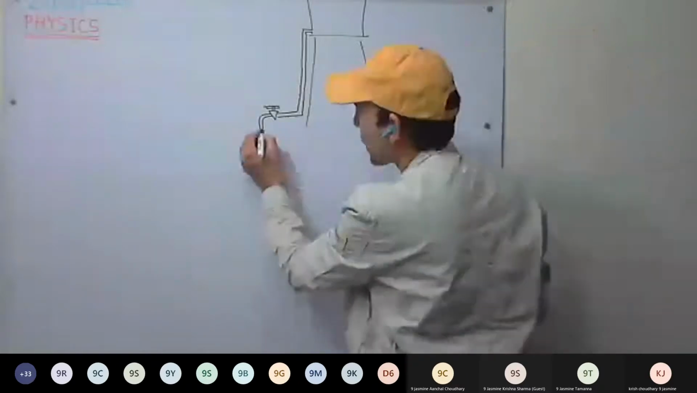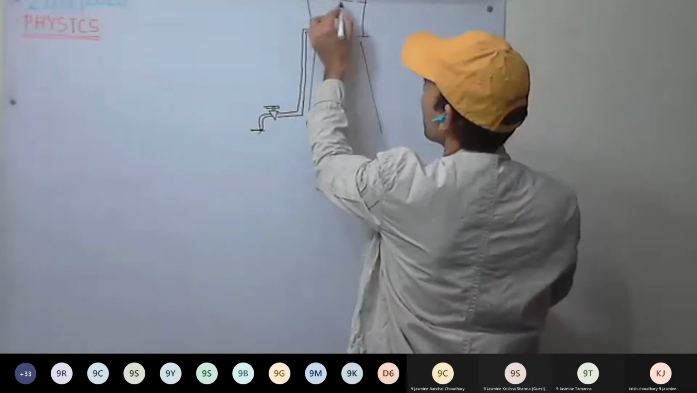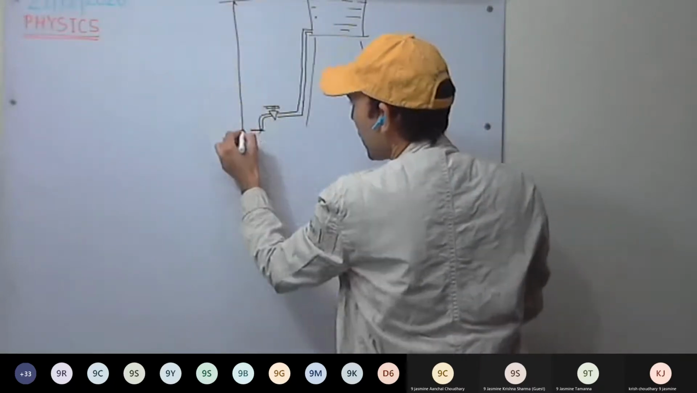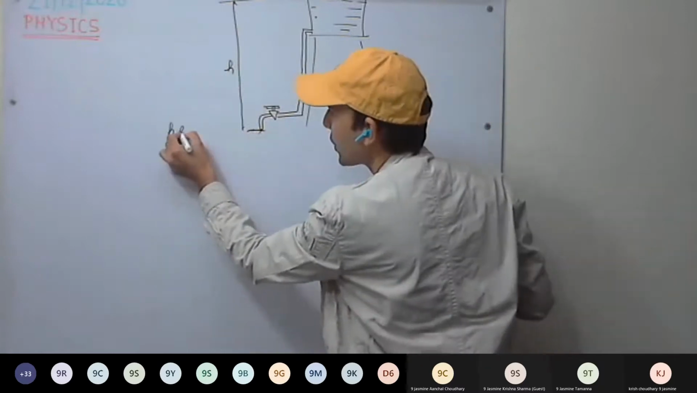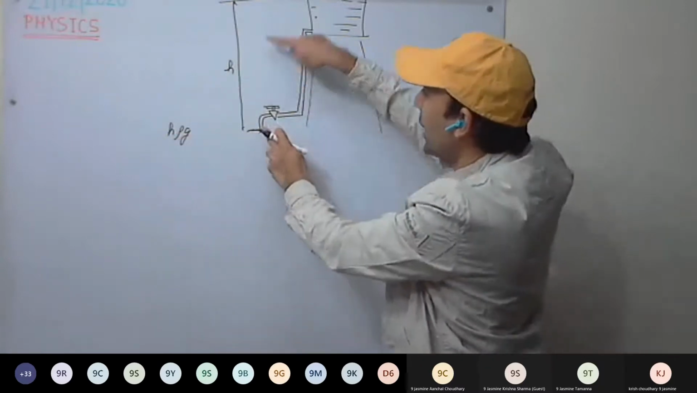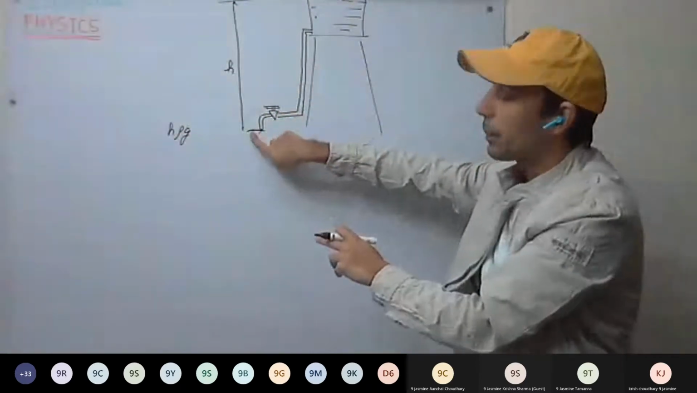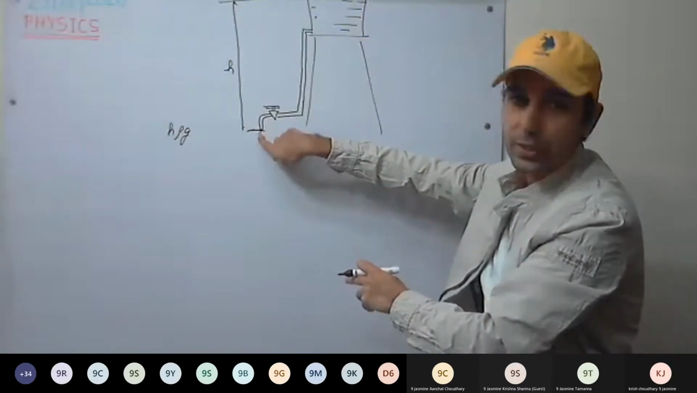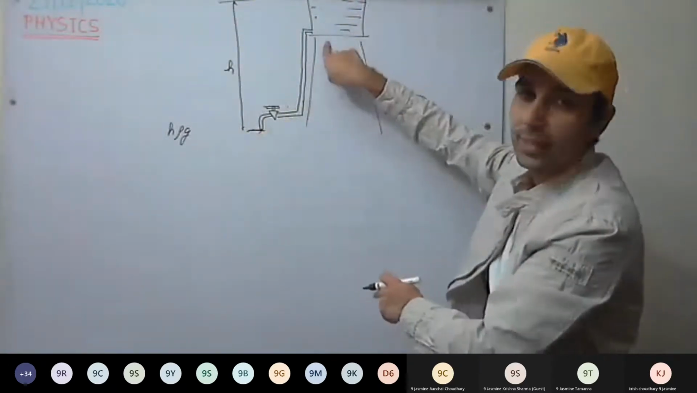So pressure at this point will be how much? For example, water level is here. So this will be the depth of this point, H. So pressure at this point will be H rho G. As the height of the water tank increases, pressure as well increases in the tap. So if you want more pressurized water in the tap, you have to increase the height of the water tank.